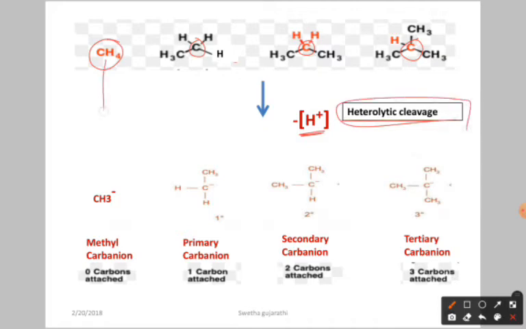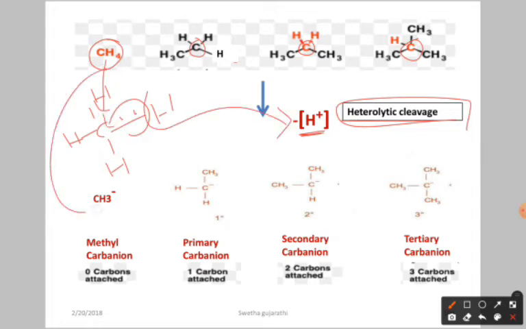If you remove one proton from methane, the carbon takes the electrons as the H leaves as H plus, so you get the negative charge on the carbon. This is called methyl carbanion. It is attached to zero carbons, meaning around this carbon we don't have any other carbon atom.